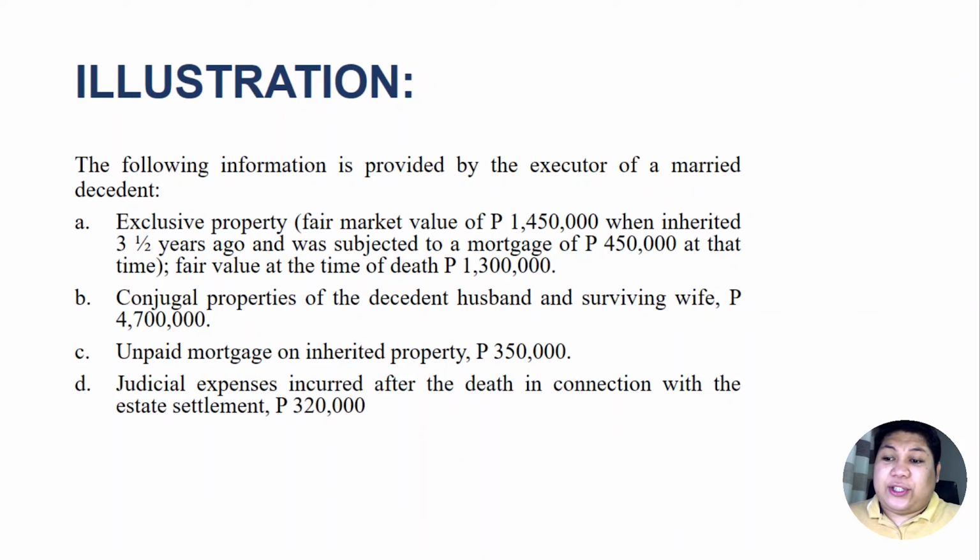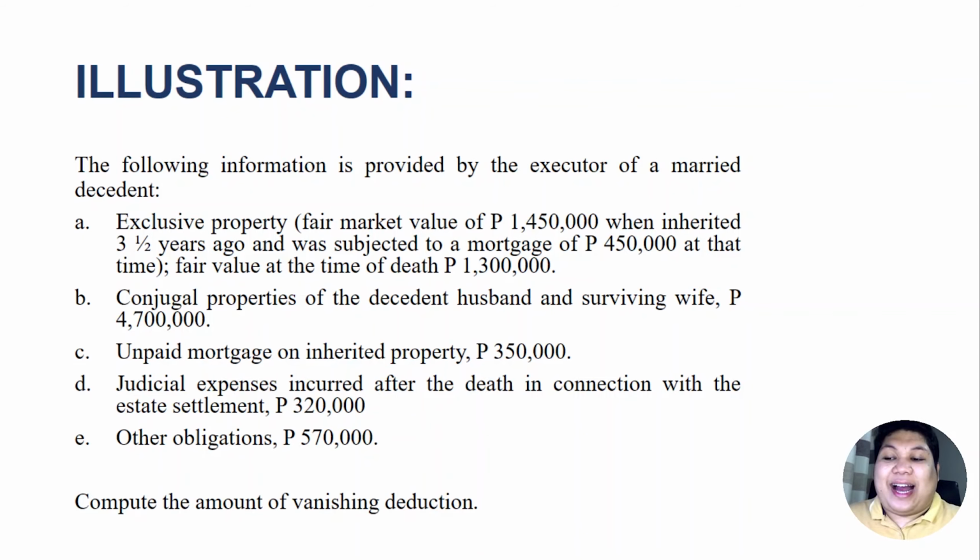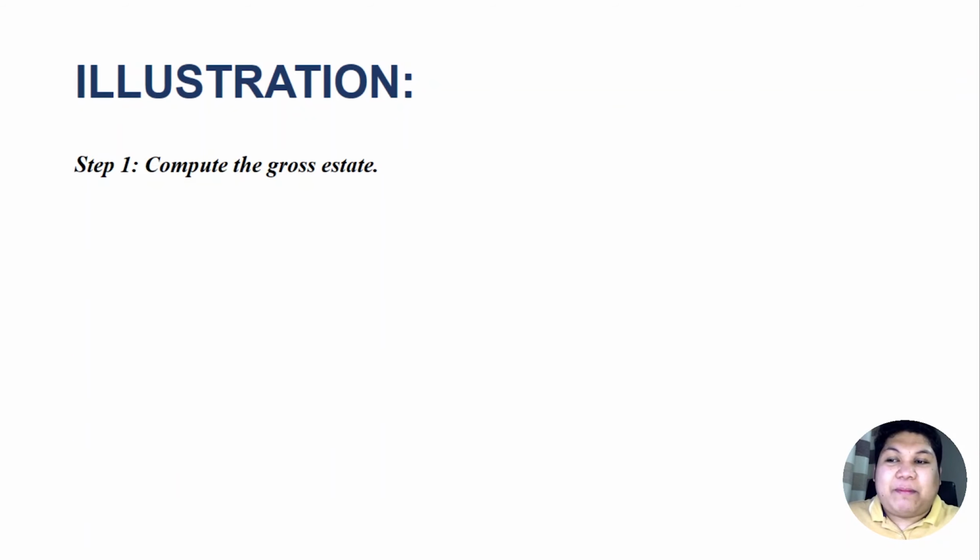There were also judicial expenses incurred after the death in connection with the estate settlement and, of course, other unpaid obligations of 570,000 pesos. So we are asked to compute the vanishing deductions. This problem will actually involve several steps and we will go through it step by step. Okay, step 1. The first step is to compute the gross estate.